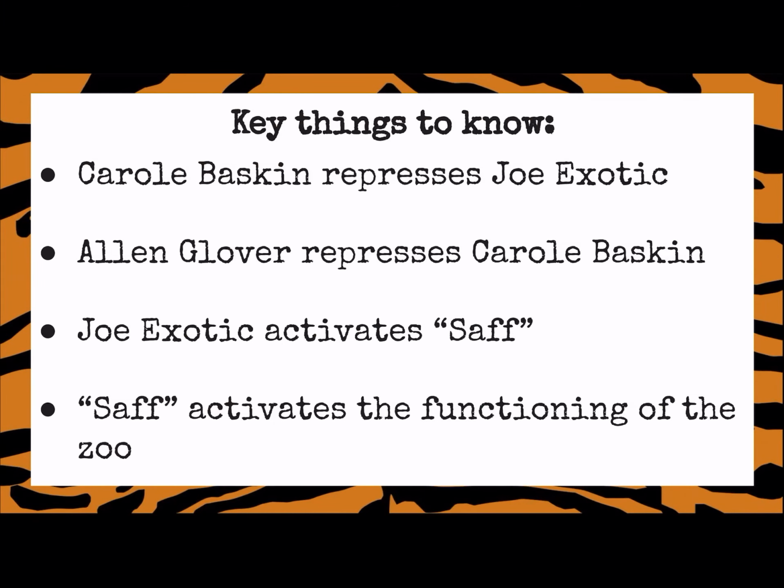There are a couple things you need to know before we look at the developmental pathway. First, Carol Baskin represses Joe because she wants to end his career. Alan represses Carol because he's hired to kill her. Joe activates Saf because he hires Saf to work on his zoo. Saf activates the functioning of the zoo because he takes care of the animals on the property.